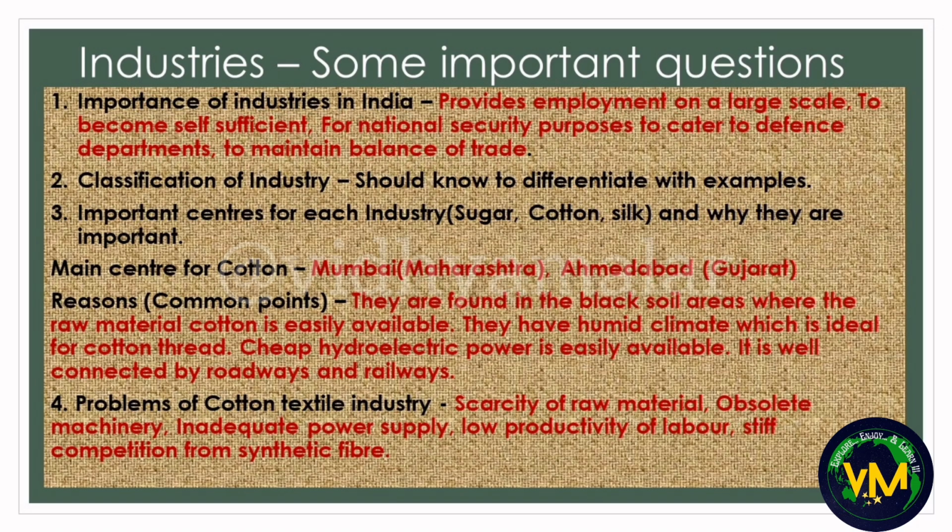Number 1, they are found in black soil areas where the raw material cotton is easily available. Number 2, you can write about the humid climate which is ideal for cotton thread. And number 3, you can write that cheap hydroelectric power is easily available. And fourth, they are well connected by roadways and railways. So whether it is Mumbai or Ahmedabad, you can write these same points. And you should know the problems of cotton textile industry.